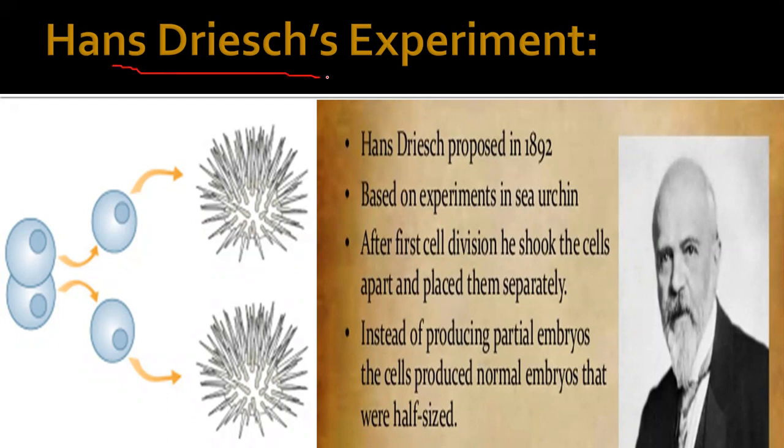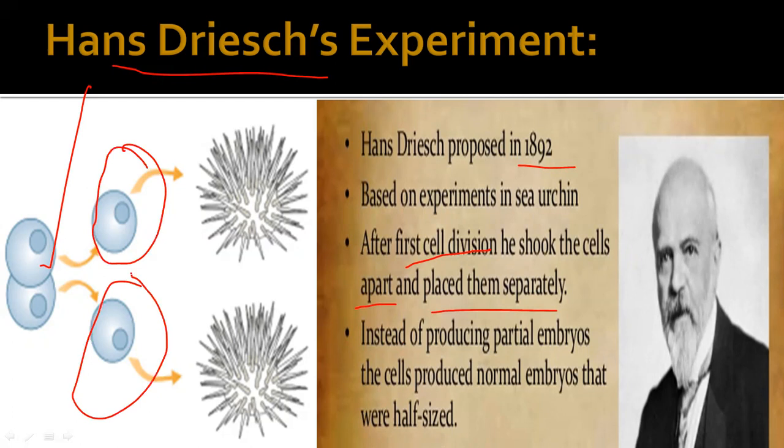So Hans Driesch performed several experiments, and in 1892 he proposed, based on experiments on sea urchin, after the first cell division, what he did, he shook the cells apart. Shook means, with a shaking movement, he made the cells come apart. That was at the two cell stage, like after the first cleavage, and then placed them separately, you can see. And he did the experiment on sea urchin.